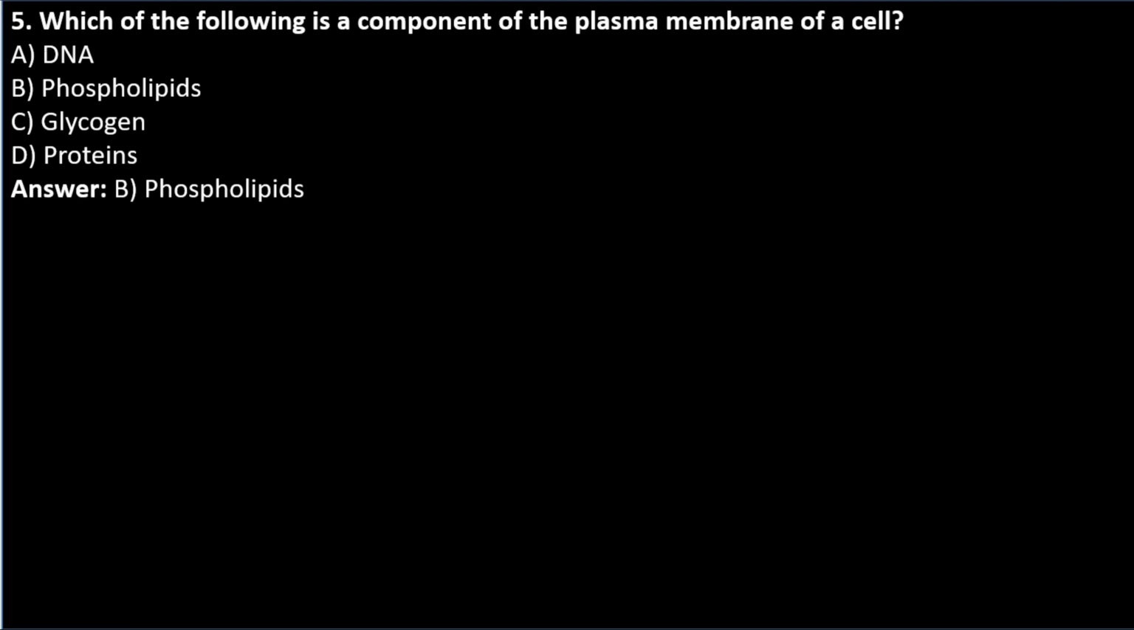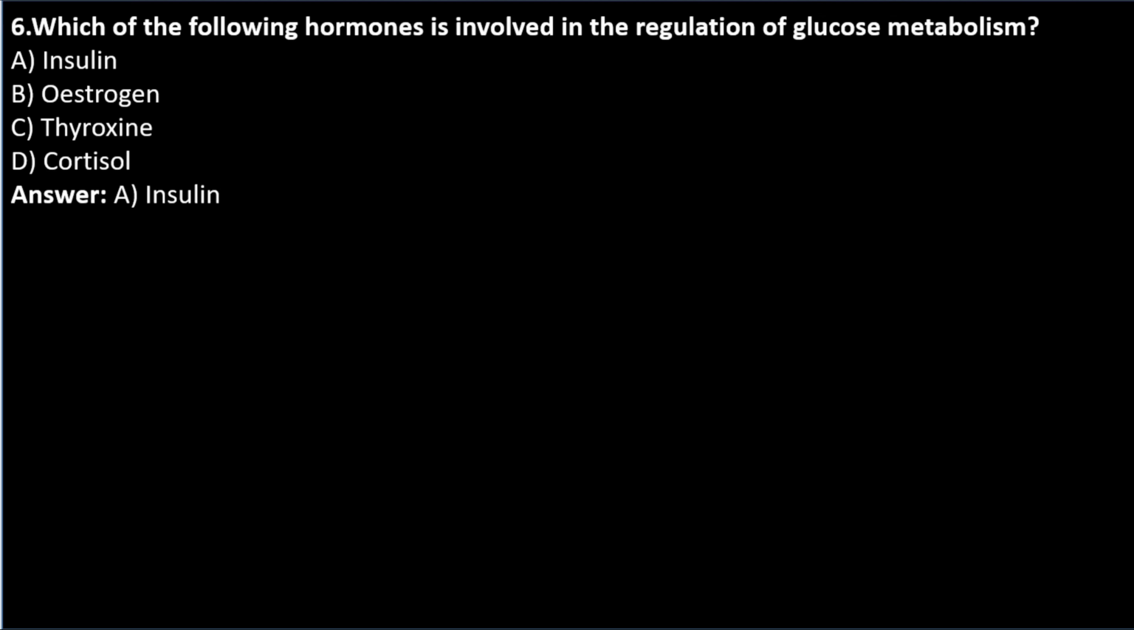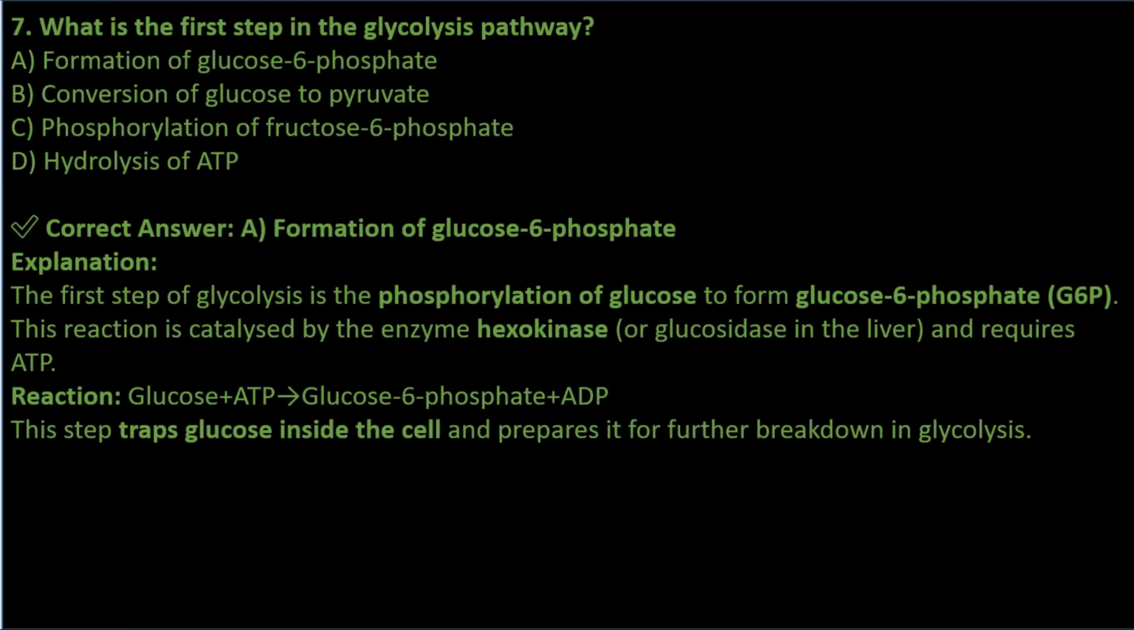Phospholipids. Question 6. Which of the following hormones is involved in the regulation of glucose metabolism? A. Insulin. B. Estrogen. C. Thyroxine. D. Cortisol. Answer is A. Insulin. 7. What is the first step in the glycolysis pathway?